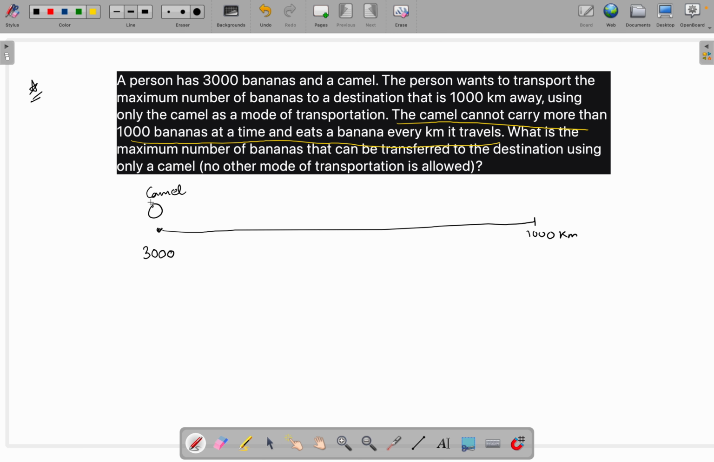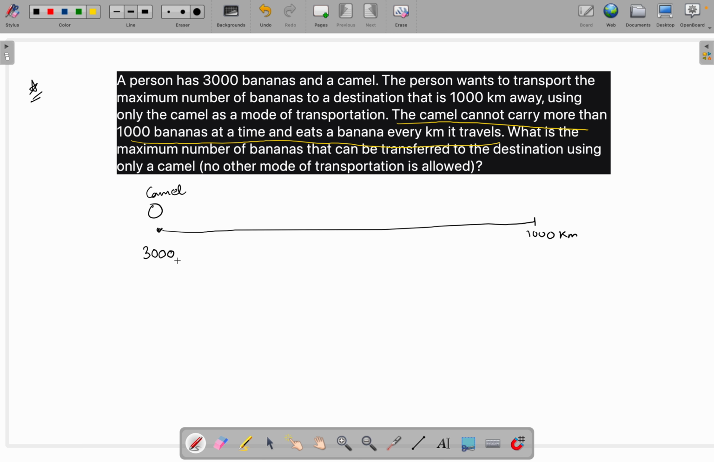So we have only one camel, and the camel eats one banana per kilometer while it is carrying the bananas, or it is not carrying the bananas. So whether the camel has bananas on its back or it doesn't have bananas on its back while returning, it needs one banana per kilometer to eat. So what do we have to give as the output? The output that we have to give is the maximum number of bananas that can be transferred to the destination using only one camel.